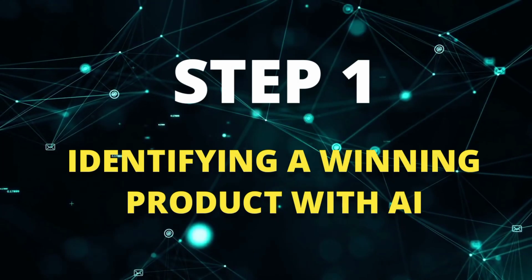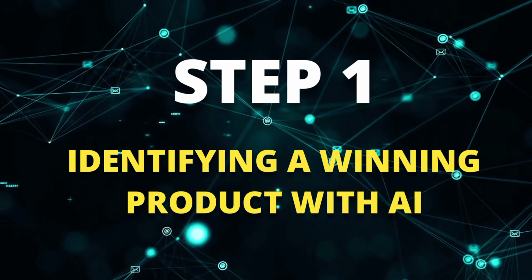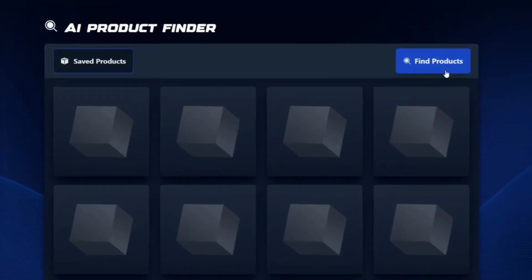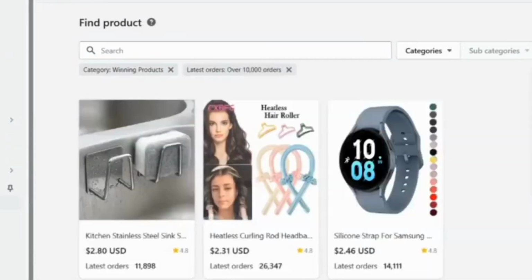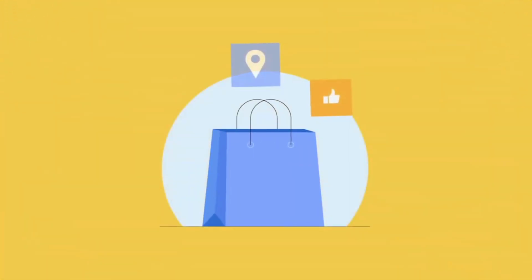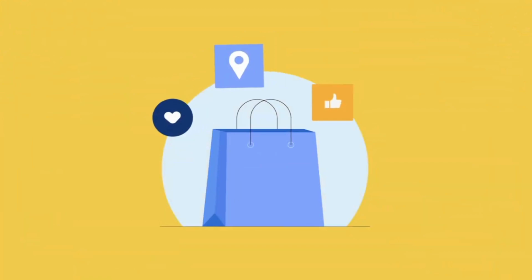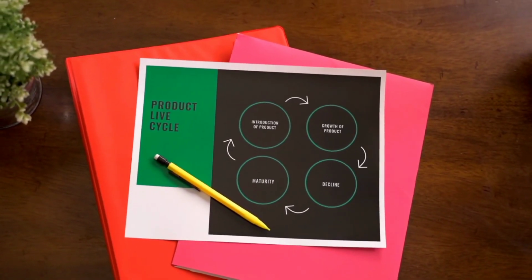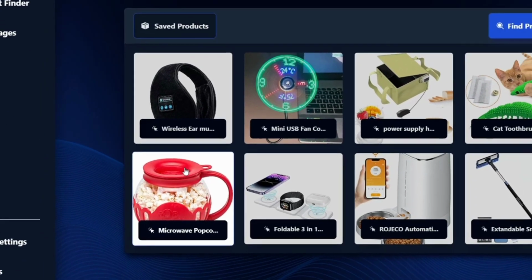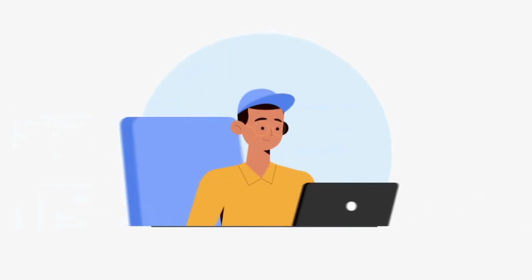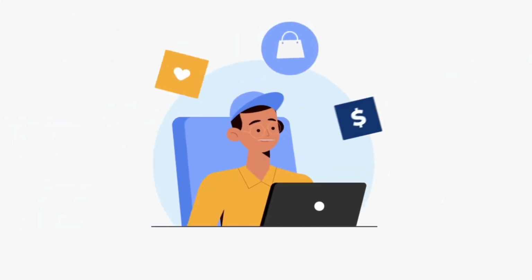Step 1. Identifying a winning product with AI. To pinpoint a product that stands out, use AI-based market analysis tools that go beyond trend spotting. Implement sentiment analysis algorithms on social media and review platforms to gauge public opinion and uncover hidden gems. Tools like Exploding Topics can also provide early insight into products gaining traction. It's not just about finding a product that's currently popular, but anticipating what's next. Engage in forums and communities related to your niche to stay ahead of the curve.